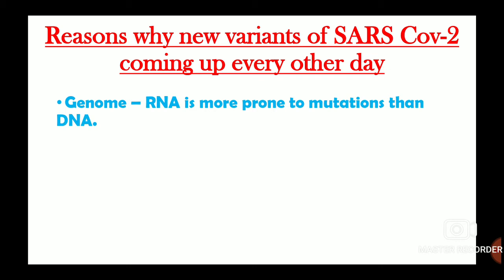There is another important thing we should note here, that the enzyme which synthesizes RNA, which is RNA polymerase, does not have a proofreading activity, which means that it cannot check if a mutation has occurred, while the enzyme which synthesizes DNA does have a proofreading activity. It does check whether a mutation occurred, and this lack of proofreading activity also adds to the ability of RNA to acquire mutations rapidly. Now coming to our second point,